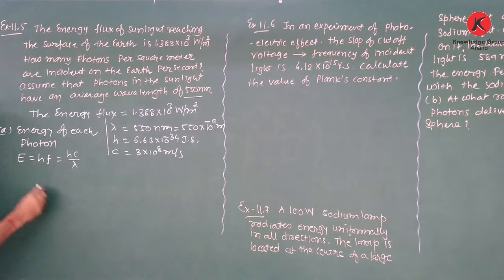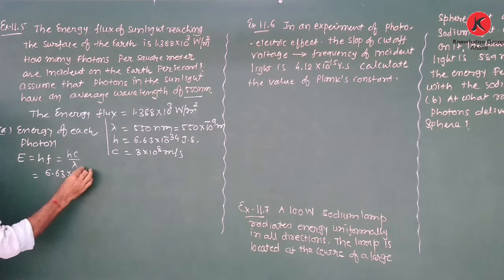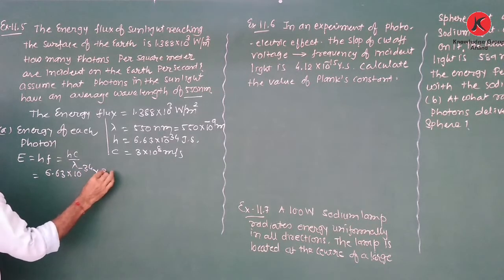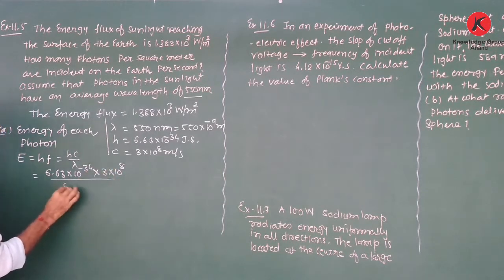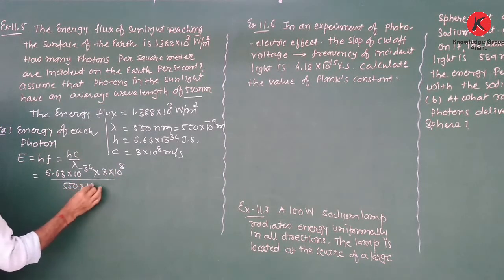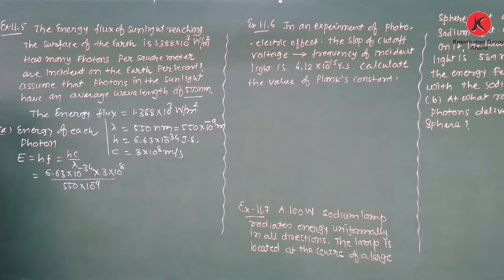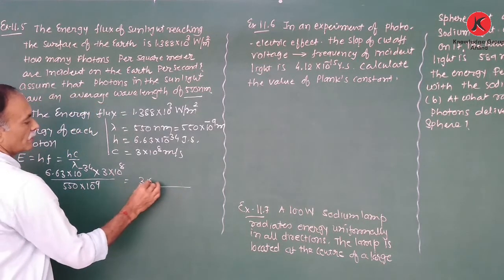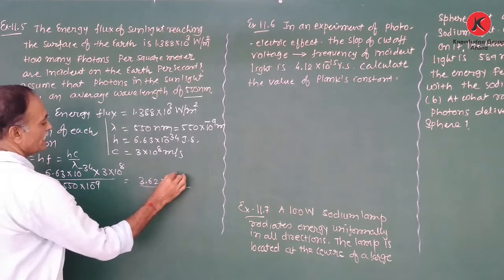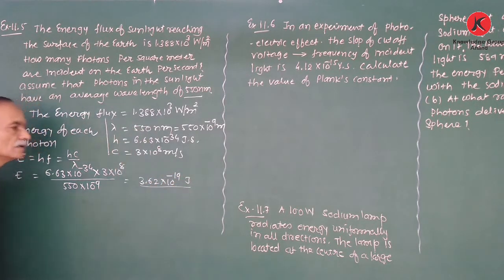Now we substitute the value of h, c and lambda: 6.63 into 10 to the power minus 34, into 3 into 10 to the power 8, upon lambda, 550 into 10 to the power minus 9. Okay, so we obtain the energy of each photon as 3.62 into 10 to the power minus 19 joule. That is the energy of each photon.